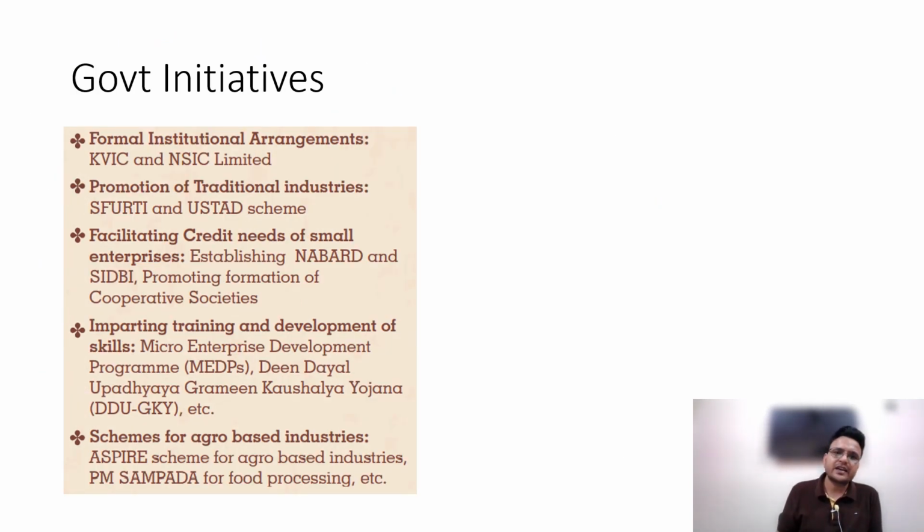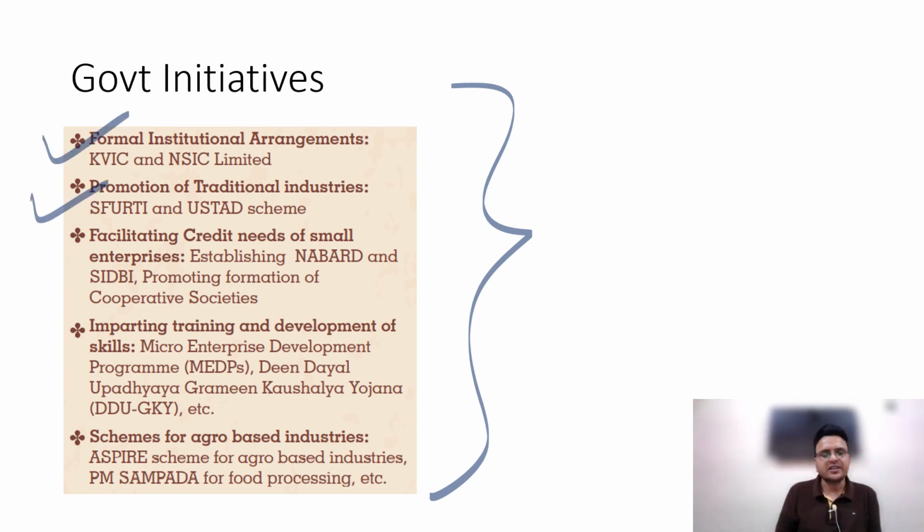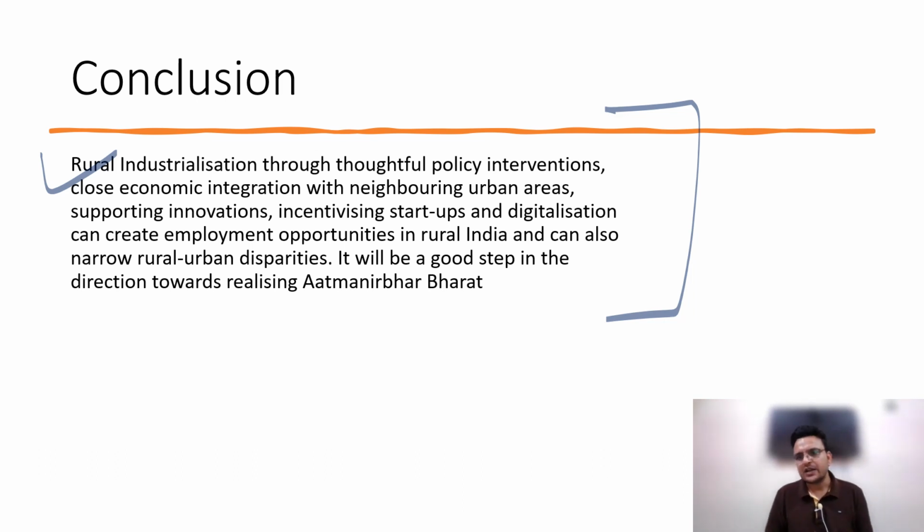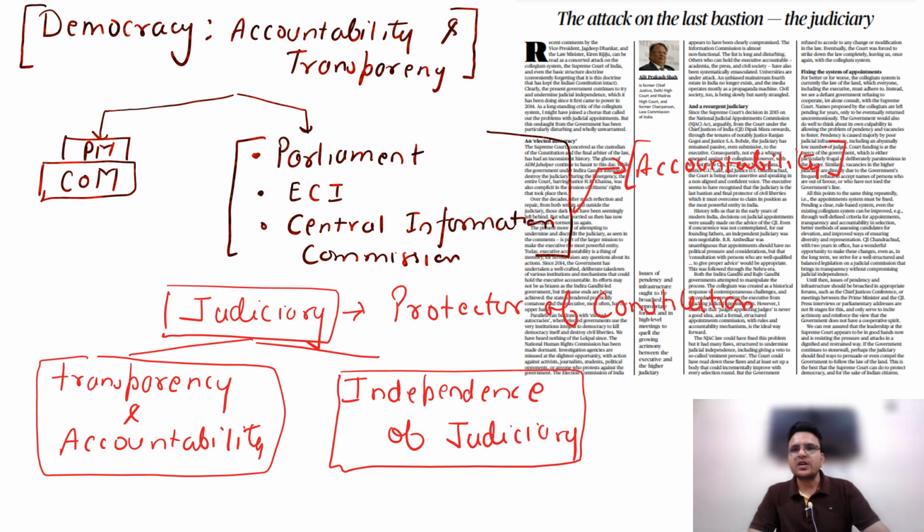And government has taken various schemes, just go through them. Formal institutional arrangements are there, some schemes are there, just go through all the schemes. Okay, and then you have to give your conclusion. You can talk about how important rural industrialization is for India. So it is a very important general topic, and this point can be used in your mains answers and in your essay also. Then we have one more article.